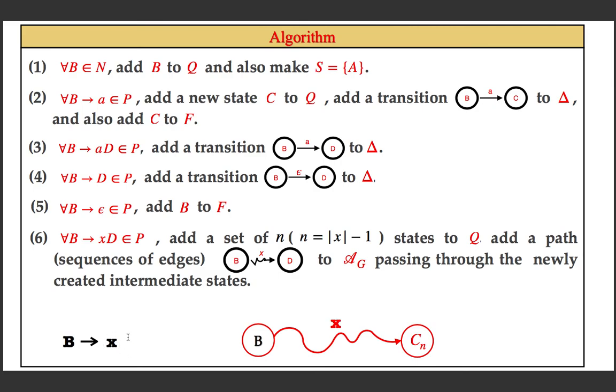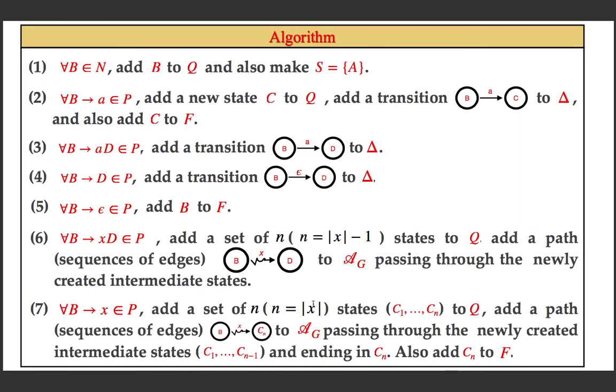That means you need a path in the NFA from the state for B to a newly created state with the label as X. In that case, the last state is also a newly created state, and hence you need n number of states if n is the number of symbols in the string X. So for all rules of the form B going to X, add a path from B to a newly created state with the label as X, and the last state to which the path is added must be made a final state, and that's what we did.